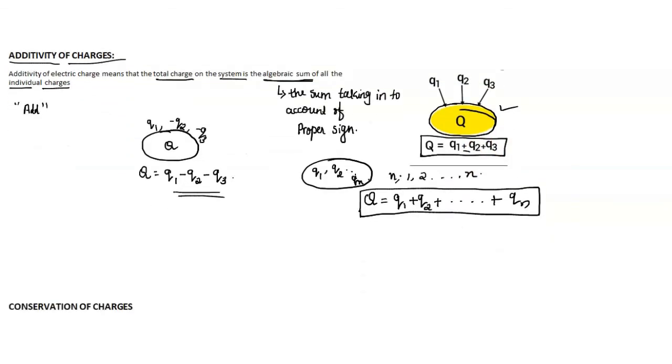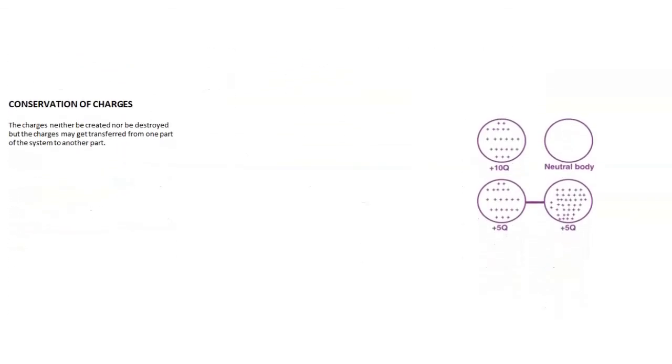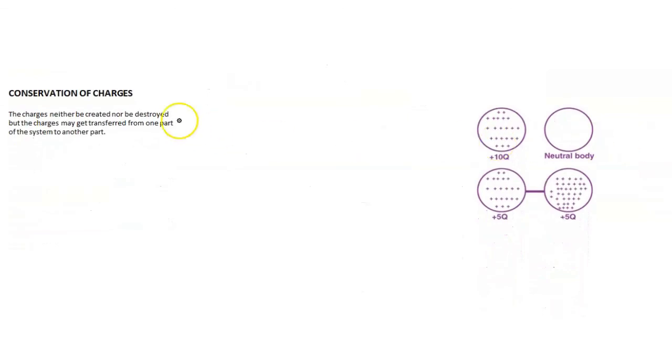Moving on to the second property, that is conservation of charges. We already studied the law of conservation of charges, that is, charge can neither be created nor be destroyed, but it can transfer from one part of the system to another. So this is the same as the law of conservation of charges.